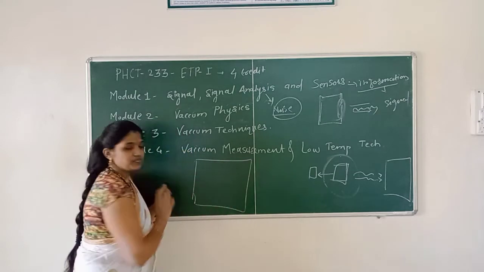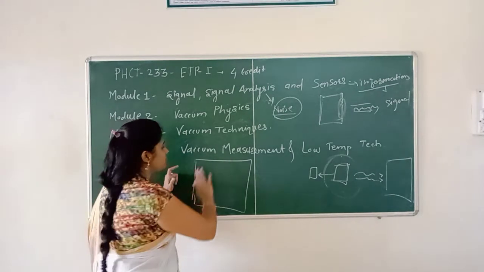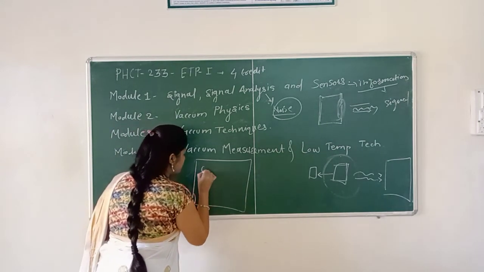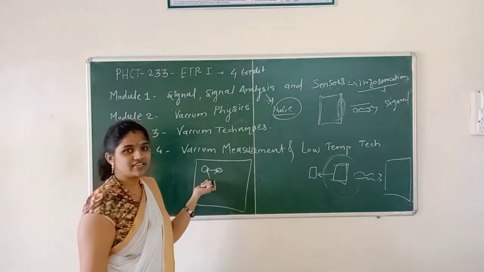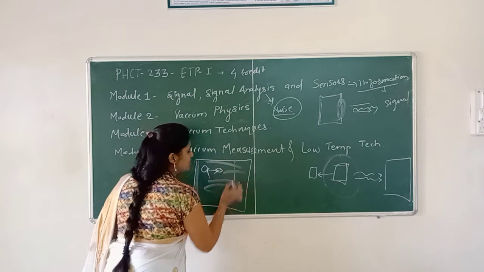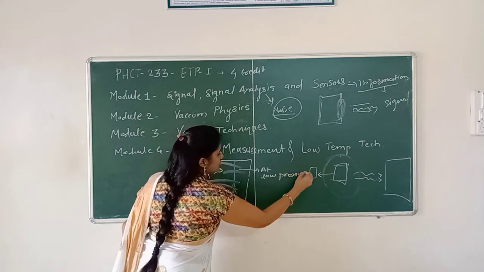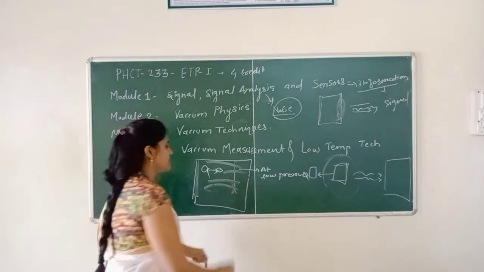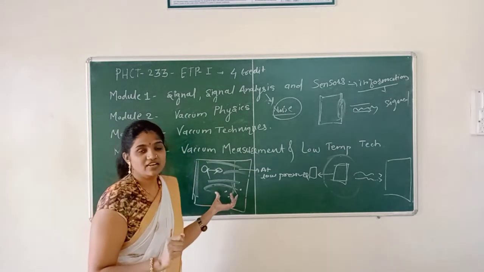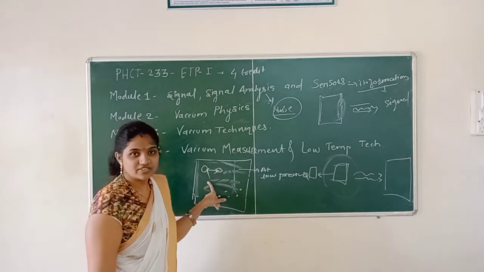If this is a vacuum system, you can say this is a room, and that room is completely established with vacuum. Now if some process is going on there, and it is completely under vacuum, vacuum meaning low pressure, then when any external particle enters here, that external particle does not interfere in that reaction process or in this process.